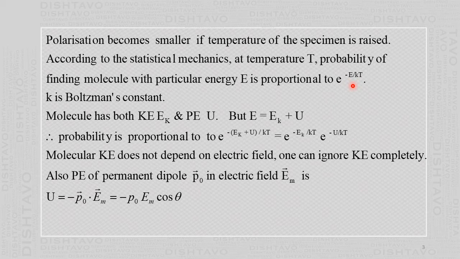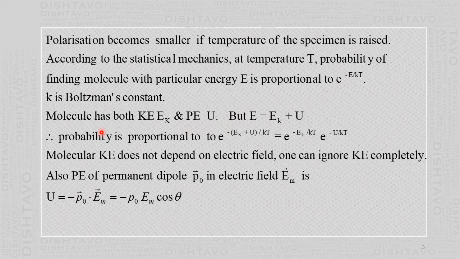That means here, for a larger energy and smaller temperature, that molecule is less likely to be found. Now K is a Boltzmann constant. So K here is Boltzmann's constant.